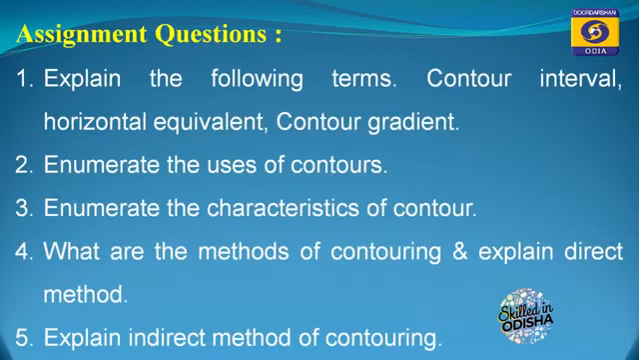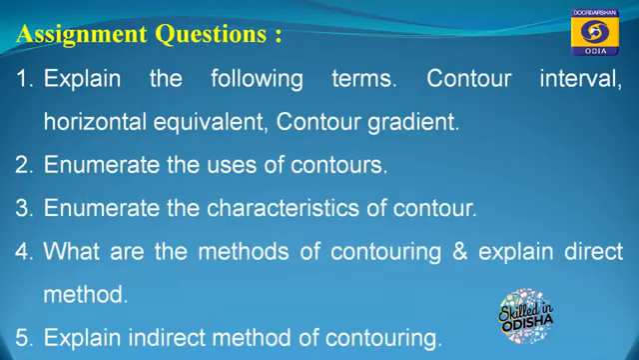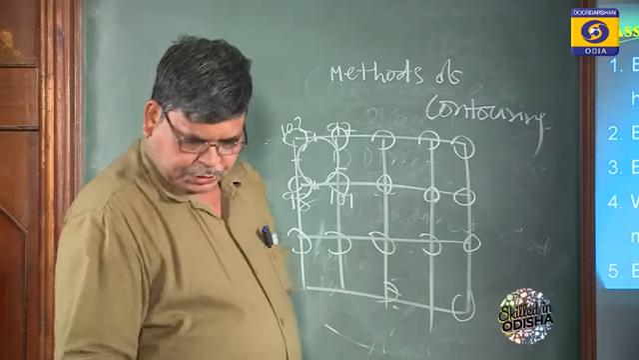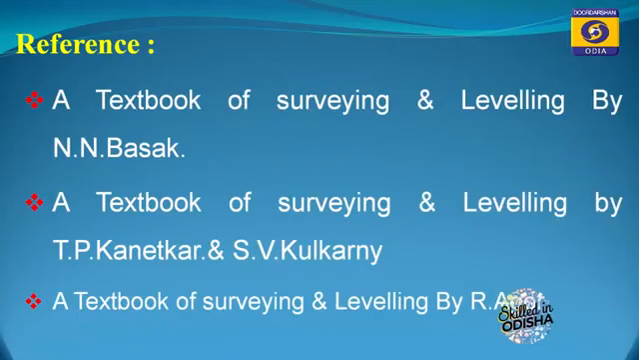These are the assignment questions. Explain the following terms: contour interval, horizontal equivalent, contour gradient. Enumerate the uses of contours, the characteristics of contours, and what are the methods of contouring. Basically, I have referred to three books: Textbook of Surveying and Levelling by N.N. Basak, Textbook of Surveying and Levelling by T.P. Kanetkar and Kulkarni, and Textbook of Surveying and Levelling by R. Agor.